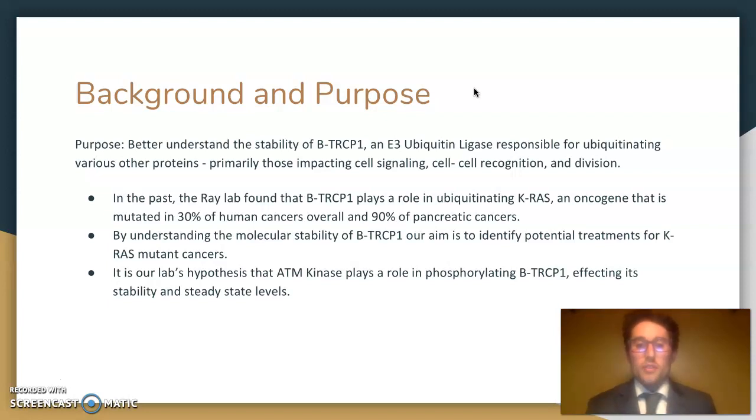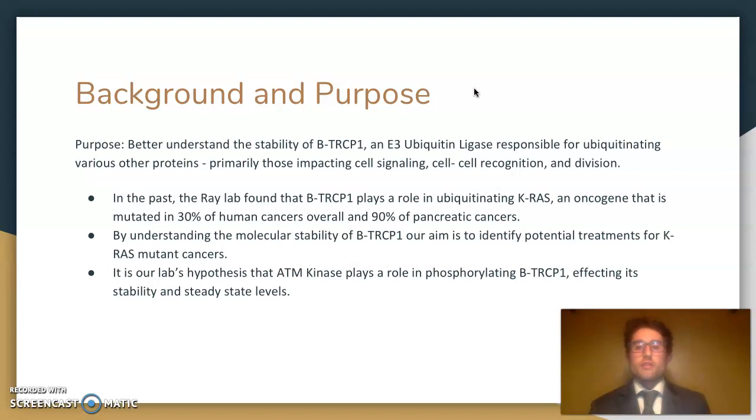The reason why we find this important is because in the past, the Ray lab found that beta-TRCP1 plays a role in ubiquitinating KRAS, which is an oncogene that is found mutated in 30% of human cancers overall and 90% of pancreatic cancers. These types of cancers have really high mortality rates, and to date, there are few available treatments for KRAS. So our goal is that by coming to better understand beta-TRCP1, we're hoping that we can help identify potential treatments for KRAS mutant cancers.